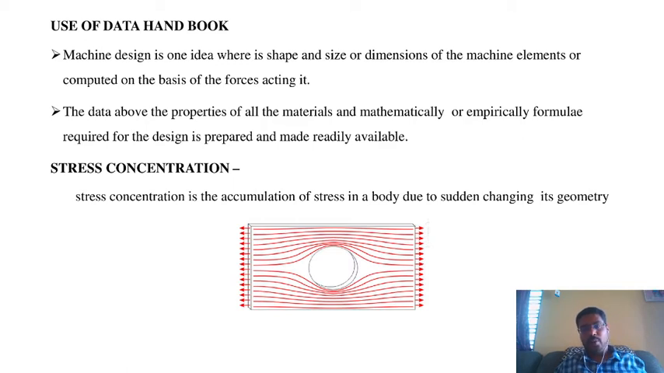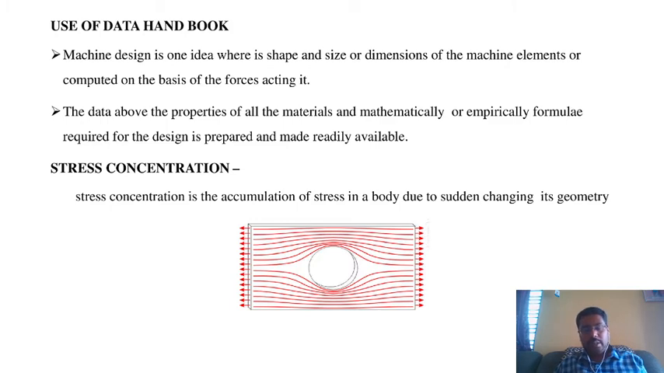Data collection is a very important point. The data about the properties of the materials, and the mathematical or empirical formulas required for the design, are prepared and made readily available in the data handbook. When we start the problems, we use the data for steel and cast iron: the main properties, the strength, the elongation, the strains in shafts and keys, and the standard diameter sizes. These are all taken directly from the data handbook.